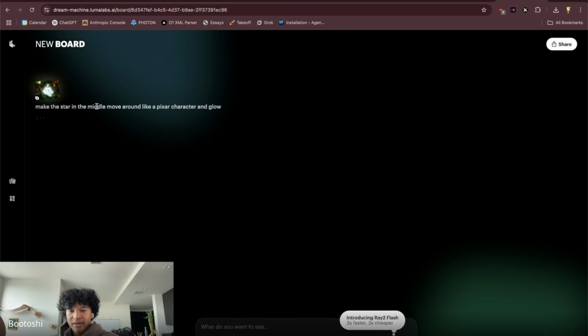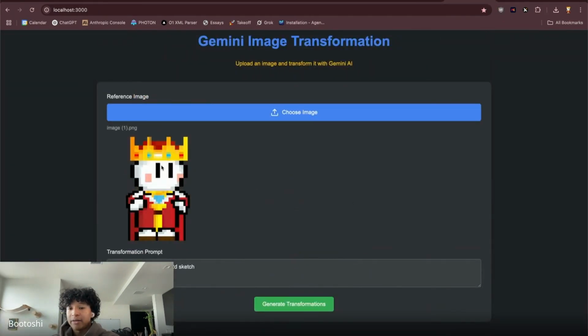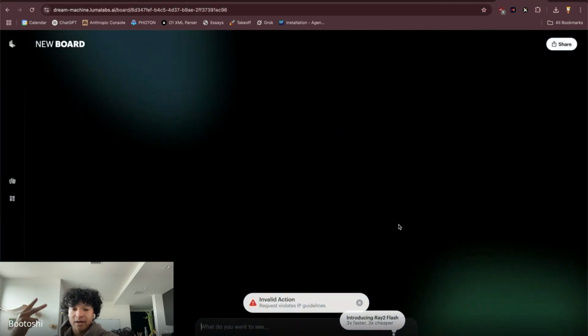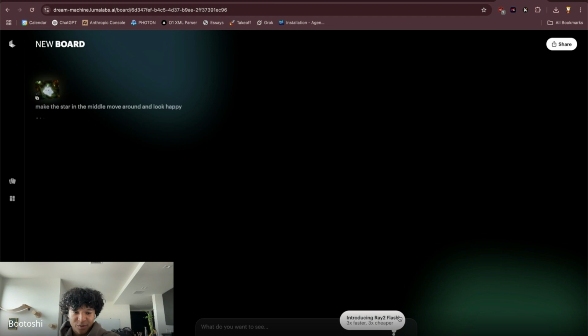Kind of the reason why I'm showing this is because Luma Labs is an image to video API. So perhaps I might want to extend this product where I could put in an image and then hit a video API. It violates IP guidelines. I think I said Pixar. That's why. Make the star in the middle move around and look happy. Hey, this is why we need Story Protocol. IP mention.